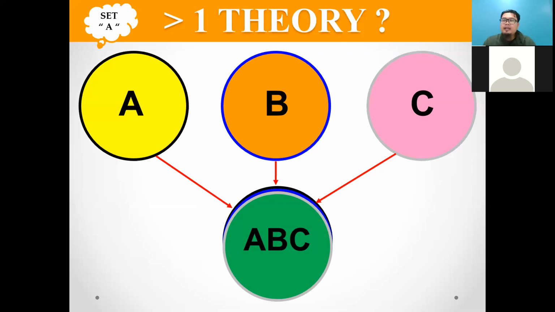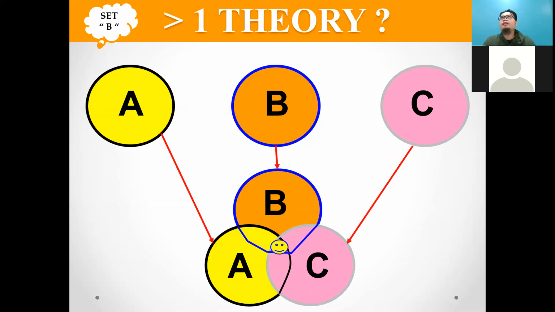Okay, I repeat again, but for qualitative research, it is okay. For qualitative research, it is okay because it is subjective. You can use this theory because you do not need to draw a theoretical framework. For qualitative research, no theoretical framework is needed. That's why you can use set A or set B. It doesn't matter. But for quantitative research, the accurate answer is B. So you should know that in order to choose a theory, it has to become complement.